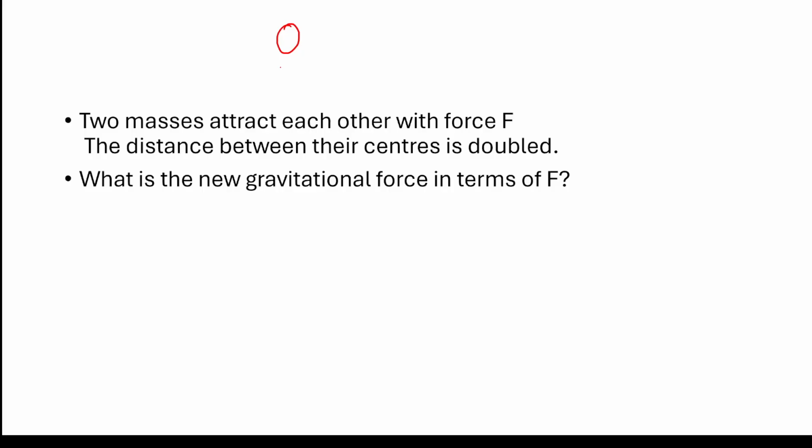Very typical multiple choice question. Two spheres attract each other. Again, I'm making the diagram. I have an obligation because you're trying to learn, and you also have the same obligation towards your brain. Don't stress it out. Make the diagram.